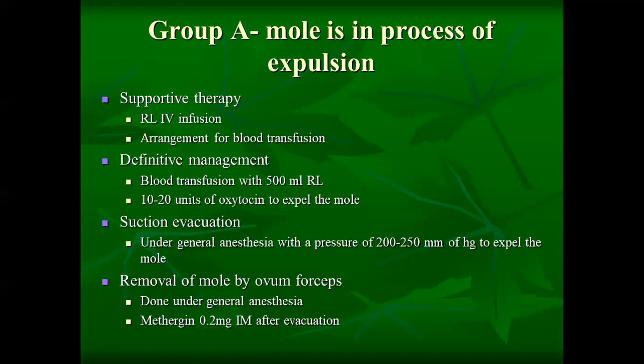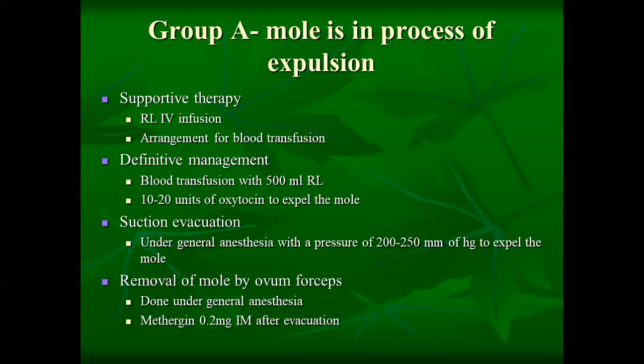Then 10 to 20 units of oxytocin should be administered so that the mole will expel faster. So to speed up the process of expulsion, we give 10 to 20 units of oxytocin.